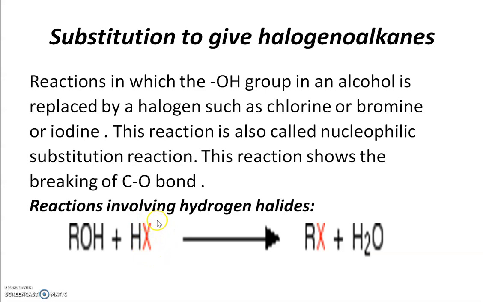Any negative species, or nucleophile, has a negative charge and a lone pair of electrons, and is rich in electrons. So here the halide ion acts as a nucleophile, replaces the OH and will produce halogenoalkane.